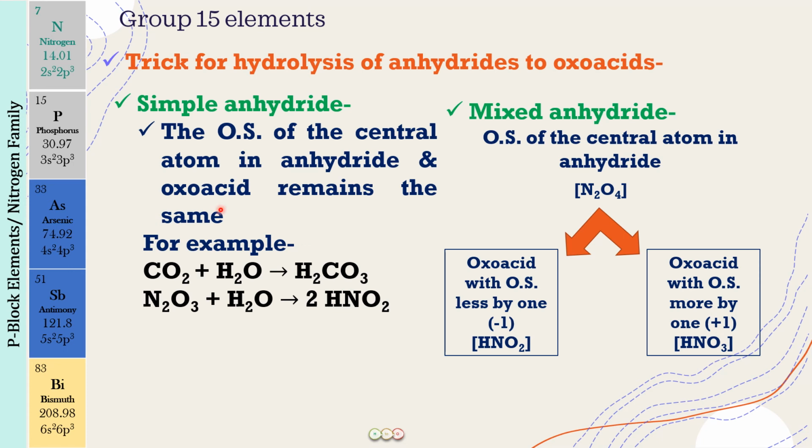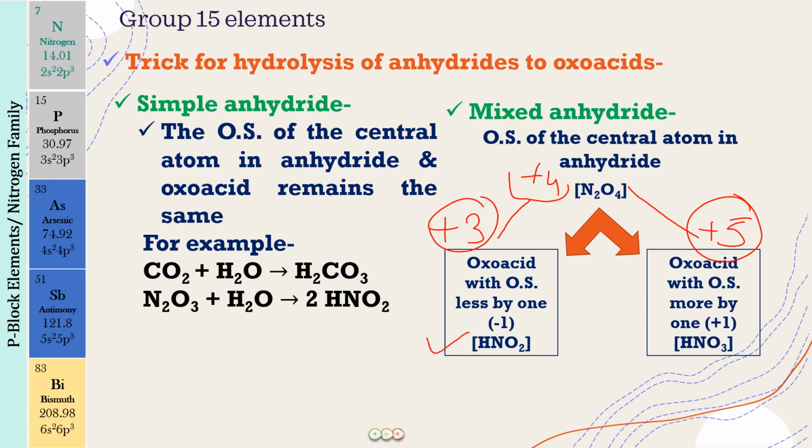Okay, so first find out the oxidation state of the central atom in the anhydride. For example, in N2O4, the oxidation state is going to be +4. Now what you do is decrease the oxidation state by 1 and increase the oxidation state by 1. So this will make the oxidation state +3, and this will make it +5. The +3 oxo acid of nitrogen and the +5 oxo acid of nitrogen are the two oxo acids that you will be getting.